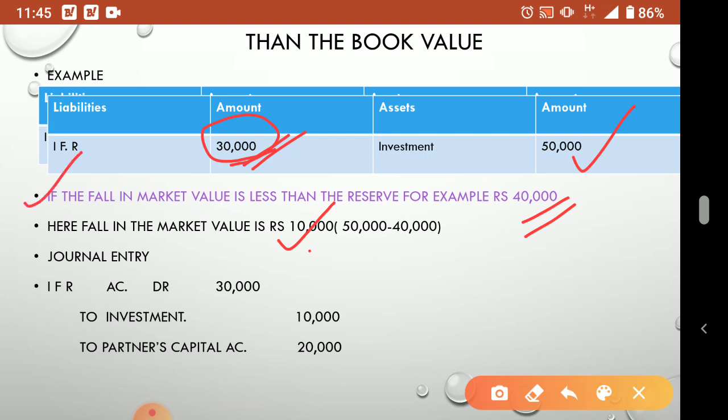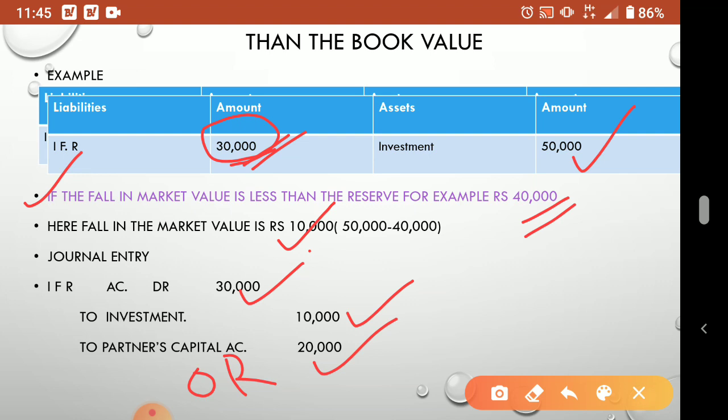So how do we write the journal entry? IFR account debited, how much IFR is there? 30,000. So how much do we transfer to investment? 10,000, because only the fall in value is 10,000. So the remaining 20,000 amount, who will take it? Partners will take it away. Only a 10,000 loss is there. If anything remains in IFR, partners will take it in their old ratio. So here also remember, you have to write it in the partners' capital accounts separately in the old ratio.